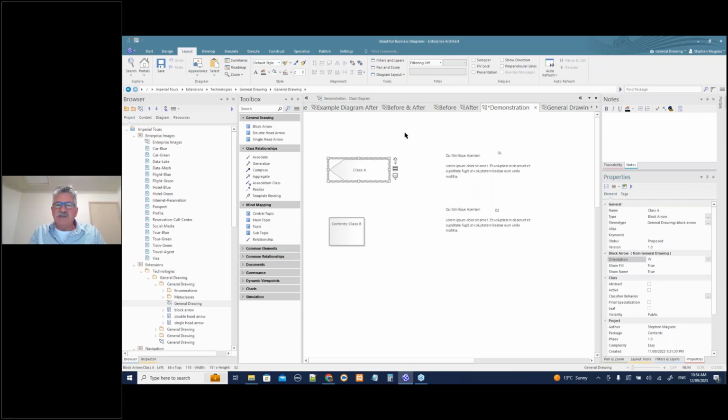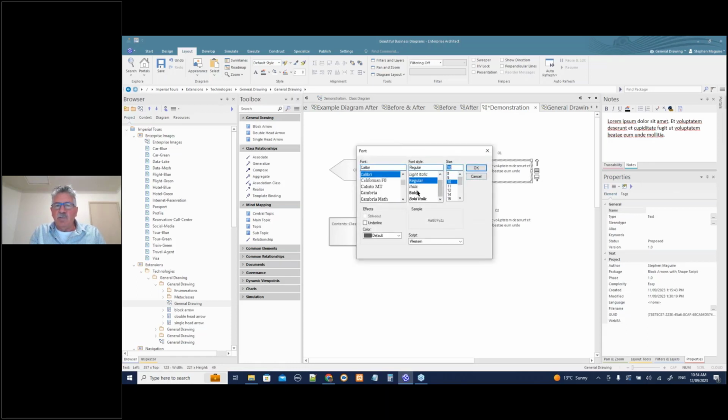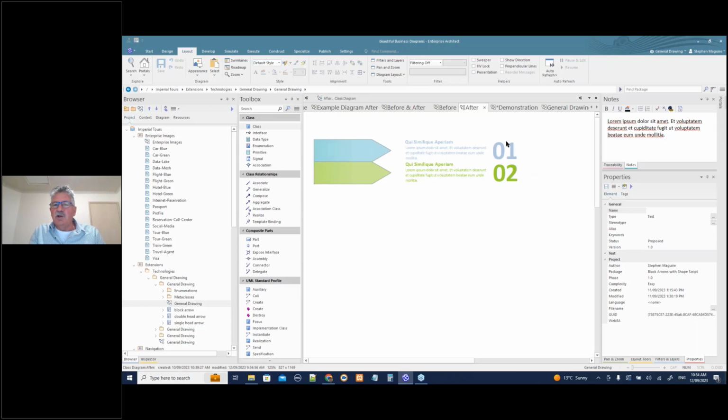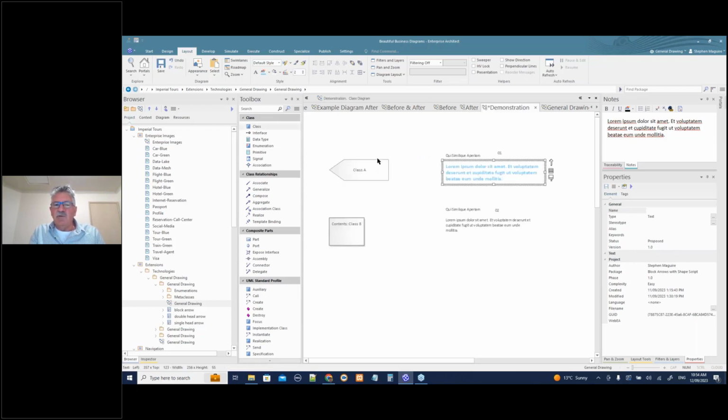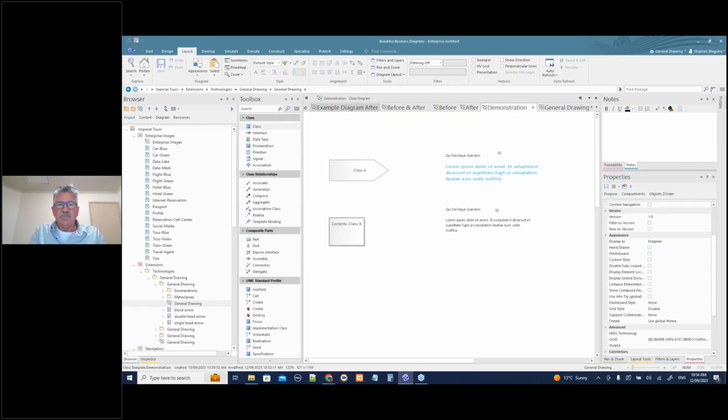Not much to see there, other than I'm going to show you this text styling. I can select any of this text and just style it. I can go, okay, I want this to be 10 points, I want it to be bold, and I can change the text color, I want it to be this blue color, and I can do anything I want. So the result was this, before and after. You can fill in the gaps there. You can do that demonstration yourself. We'll put this guy back to east pointing, and let's go and look at something else.